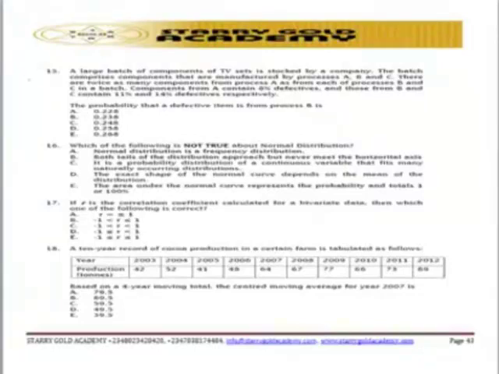Let's move to question number 15. This question also centers on the probability aspects, probability on the area of defection. The defective item is from the process, so this question is testing the probability aspect. Go and check probability on the defective item. Question number 17: if R is the correlation coefficient, go and check questions on the correlation coefficient so that you're able to solve the question.